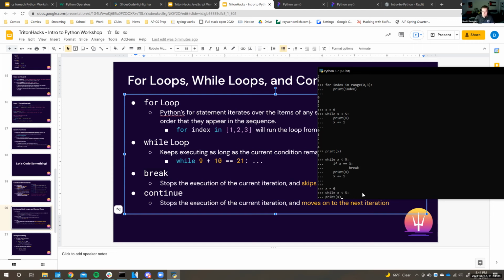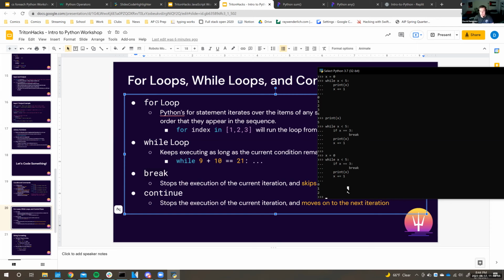Oh, forgot to reset x to 0. So let's remake this really quick. If x is, I'm just going to retype it out. Break, print x, and then we add 1 to x. Cool. So in this case, we made it all the way up to 2, and then x is equal to 3, so we'll break out of the loop, and we'll just stop it right there.